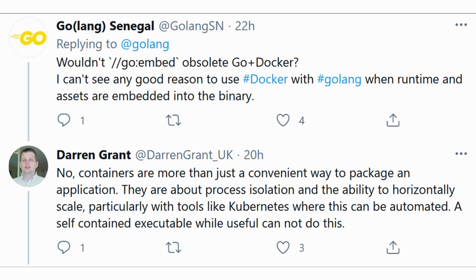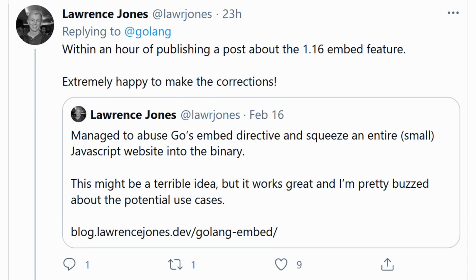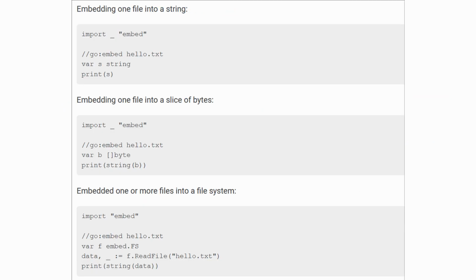Before, when you had a complex project with some configuration files, maybe some static content you needed to serve up, you'd have to make sure that wherever you deployed your Golang binary, those files did too, in the same relative position. In many cases, this can be quite a hassle, but not anymore. Now, you can make the compiler embed those files into your binary on compile time, so you can have a single executable file.